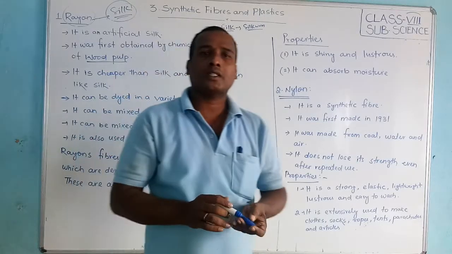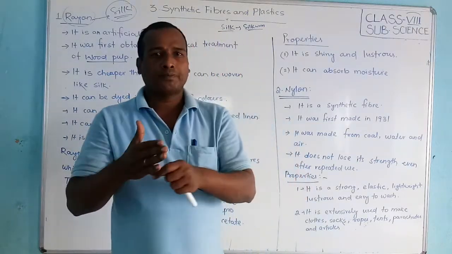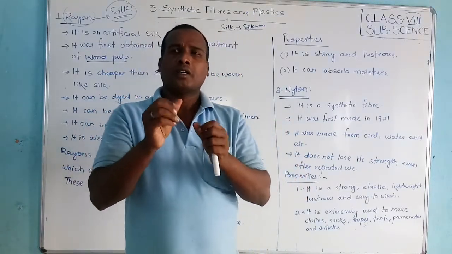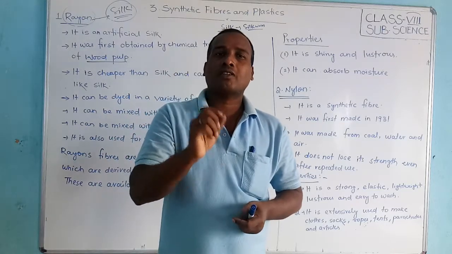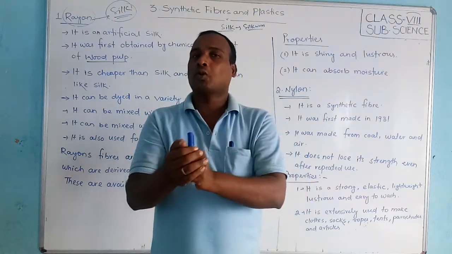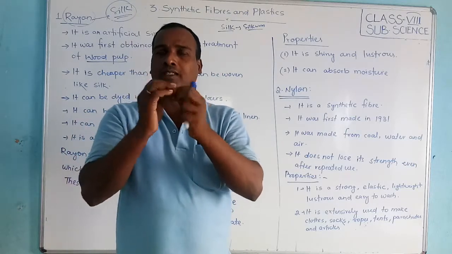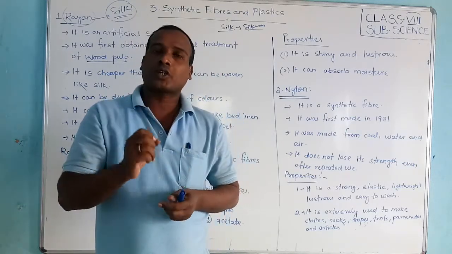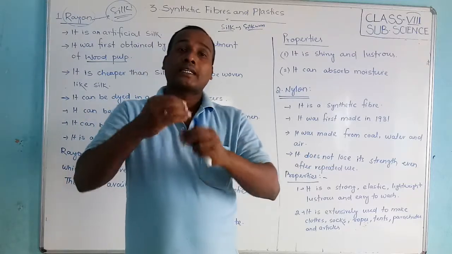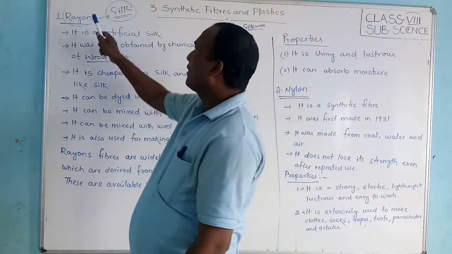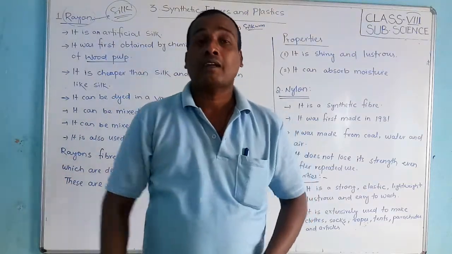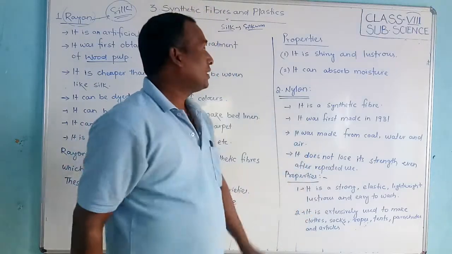Whenever you cut a piece of wood, there are small smooth fibers; that is called cellulose. Wood pulp generally gives us cellulose, and with chemical treatment of this cellulose we make rayon, which is called artificial silk.